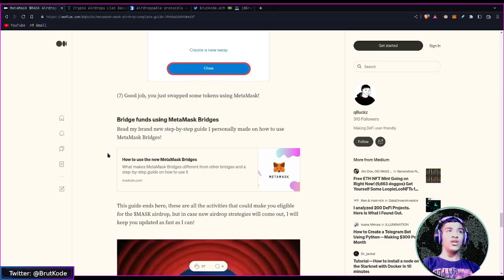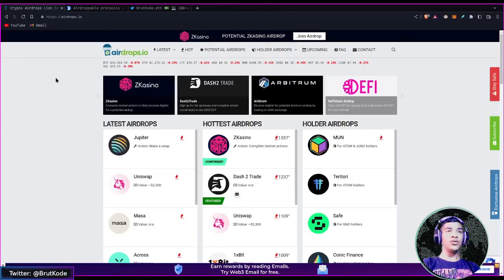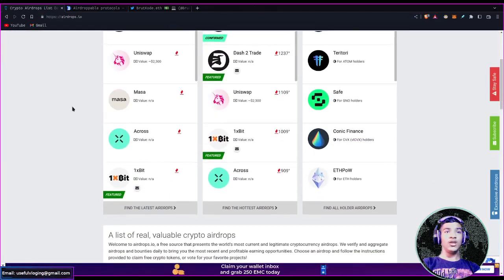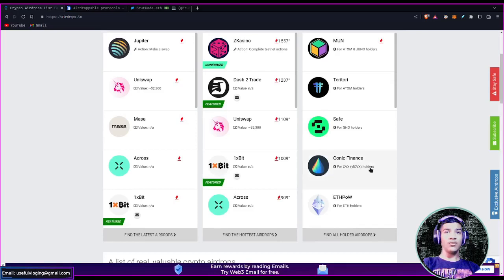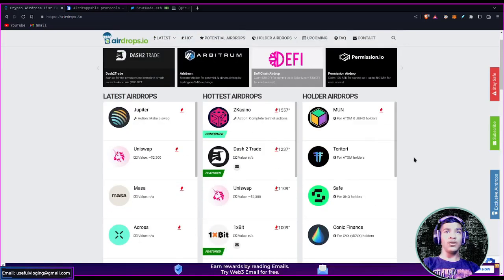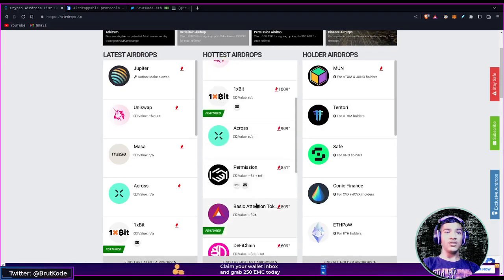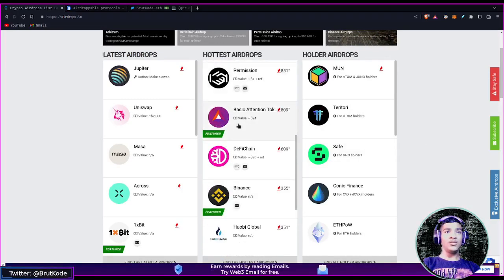And for more such airdrops, you need to watch websites like airdrops.io. If you want to see the latest airdrops like the Mun airdrop, the Territory airdrop, or the Conic Finance ETH proof of work airdrop, you can also see the hottest airdrops, etc. And you see there's also a BAT token airdrop over here.